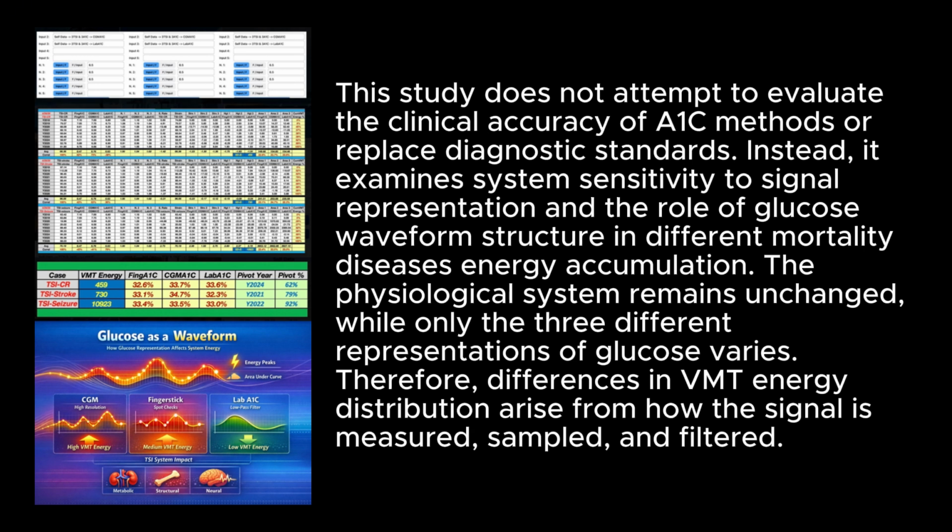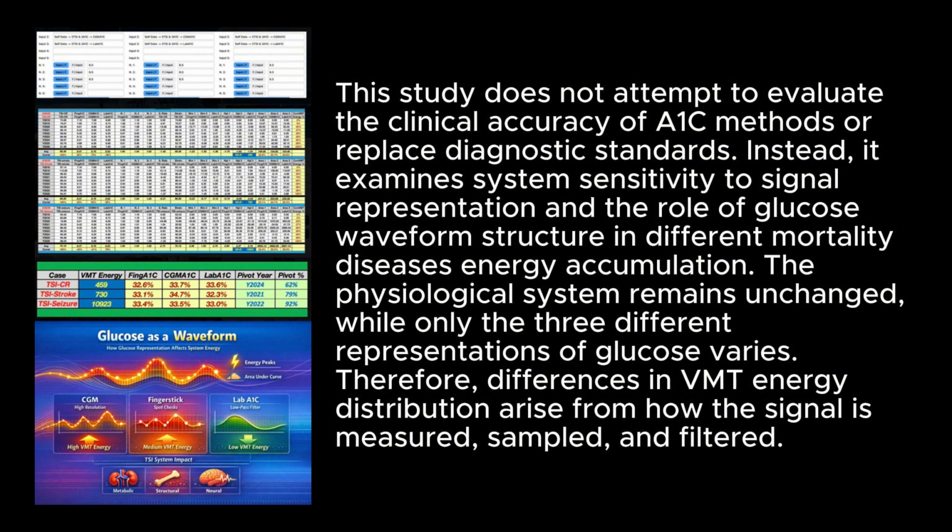This study does not attempt to evaluate the clinical accuracy of A1C methods or replace diagnostic standards. Instead, it examines system sensitivity to signal representation and the role of glucose waveform structure in different mortality diseases' energy accumulation. The physiological system remains unchanged, while only the three different representations of glucose vary.